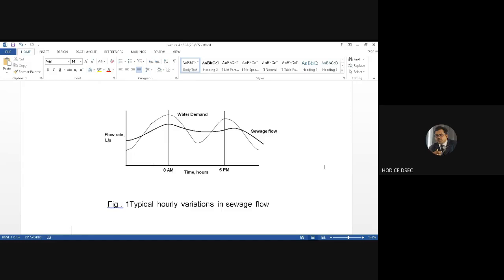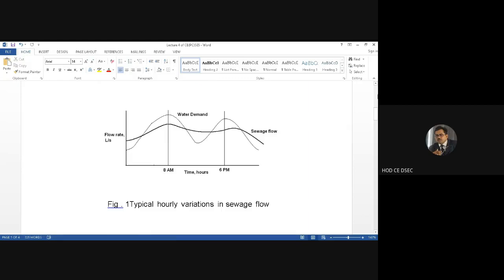So after 6 p.m. again there will be pressure on the pipes, as the domestic usage will be felt at 8 a.m. and 6 p.m. Then automatically the wastewater, which has been considered as 75 to 80% of the water supply, is also going to increase. So as water demand fluctuates, the sewage flow also fluctuates. This is one example I have shown in this graph.